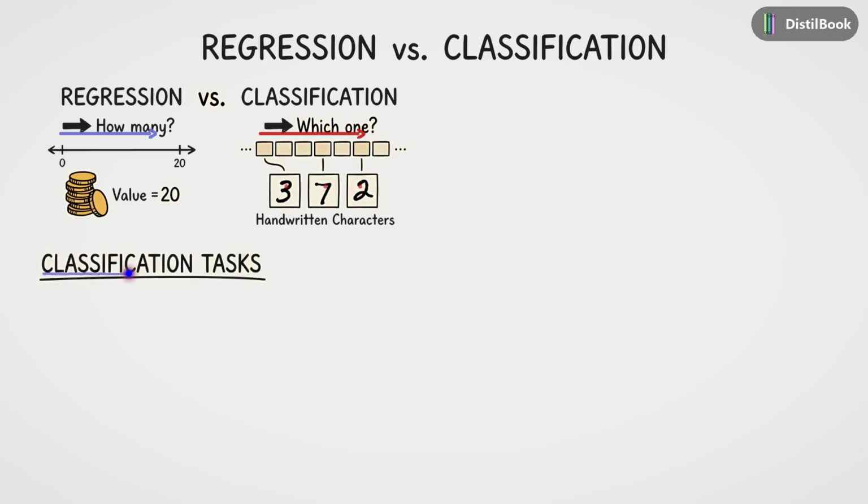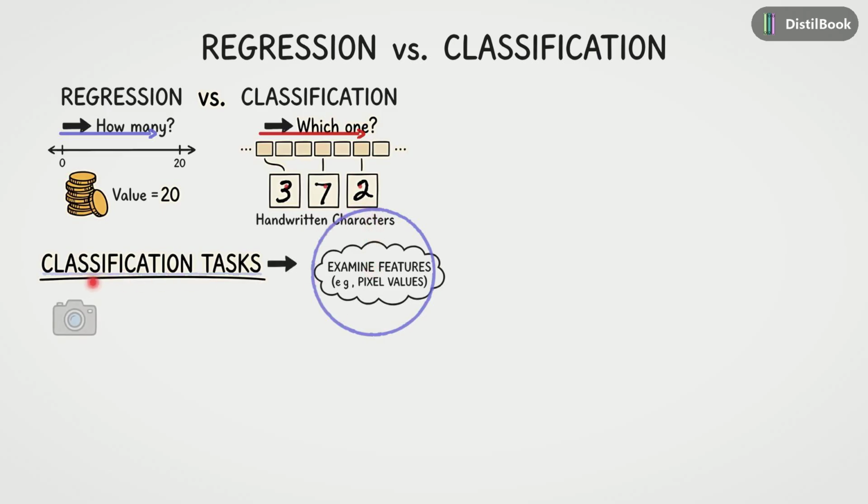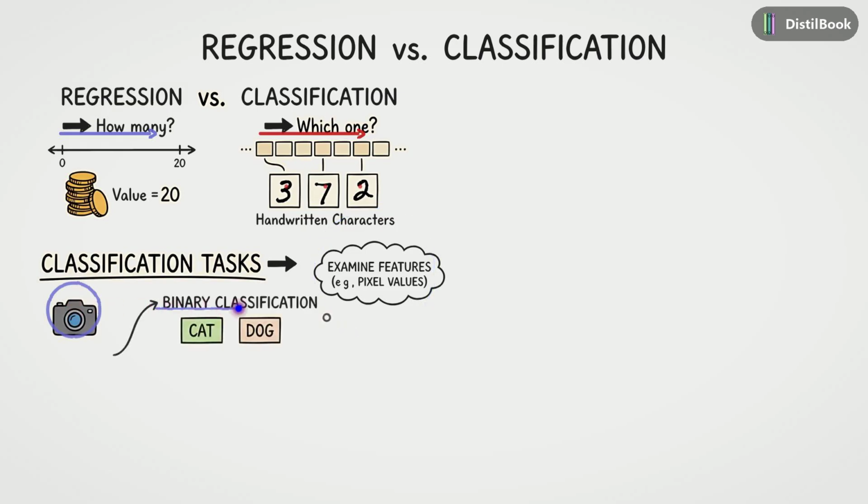To perform these classification tasks, the model must examine features. It looks at raw data, like pixel values from a camera, to find patterns. The simplest form is binary classification. Binary means there are only two choices. For example, looking at a photo and deciding, is this a cat or is it a dog?